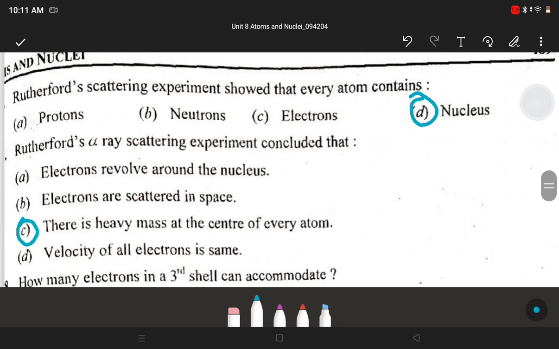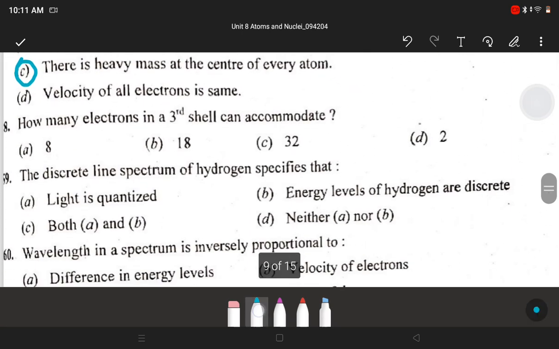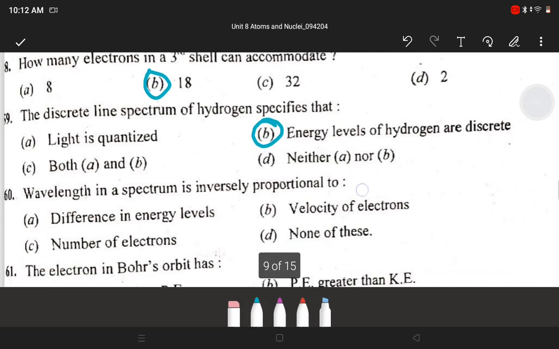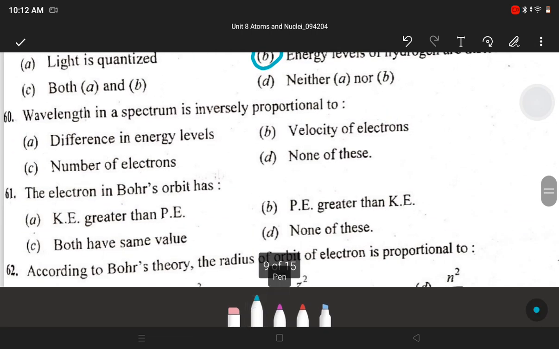There is a heavy mass at the center of every atom. Next, how many electrons can a third shell accommodate? B. 18. Next, the discrete line spectrum of hydrogen specifies that B. Energy levels of hydrogen are discrete. Next, wavelength in a spectrum is inversely proportional to. Answer is A. Difference in energy levels.